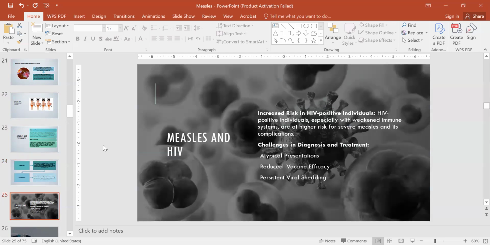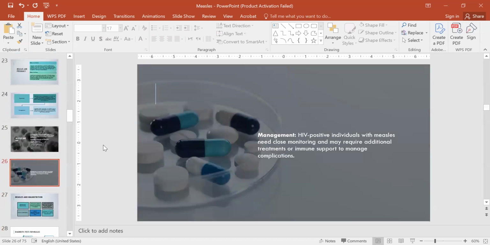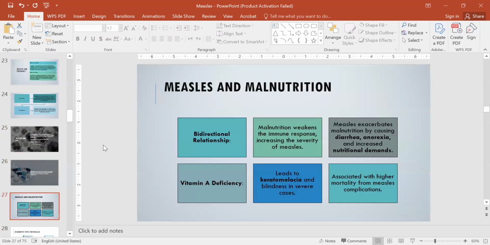So, measles and HIV. There is increased risk in HIV positive individuals, especially with weakened immune systems. They are at higher risk for severe measles and its complications. Challenges in diagnosis and treatment in HIV patients are atypical presentation of measles, reduced vaccine efficacy, and persistent viral shedding. Management in HIV positive individuals needs close monitoring and may require additional treatments or immune support to manage complications.